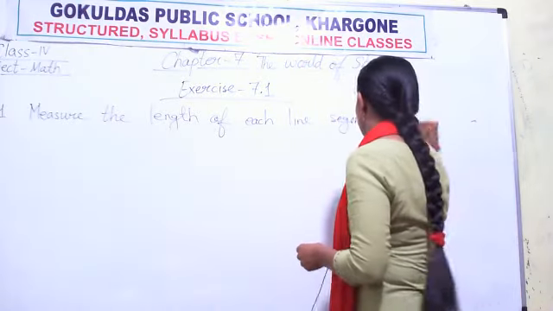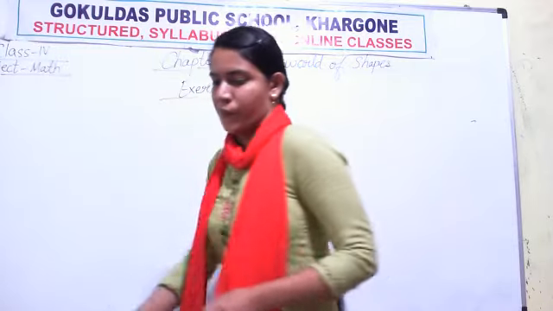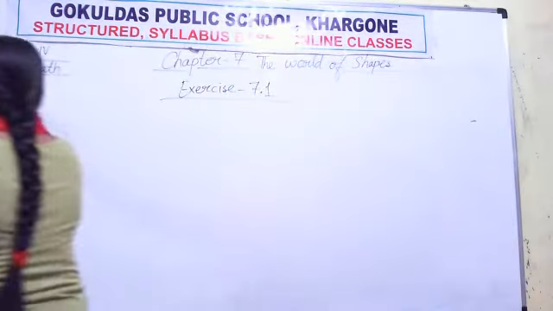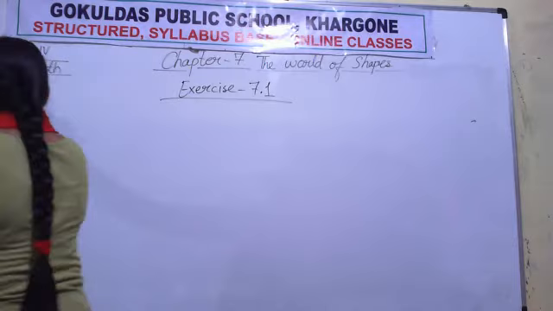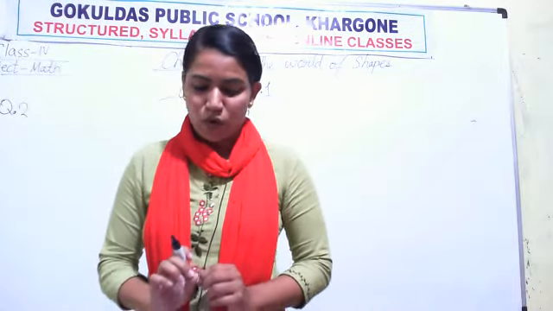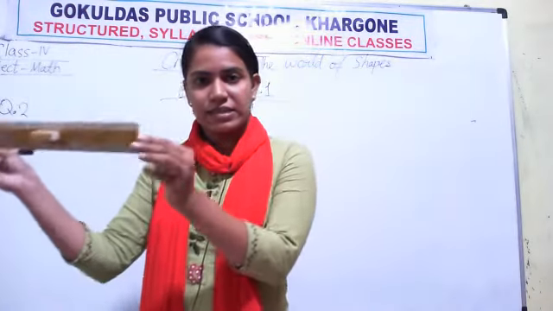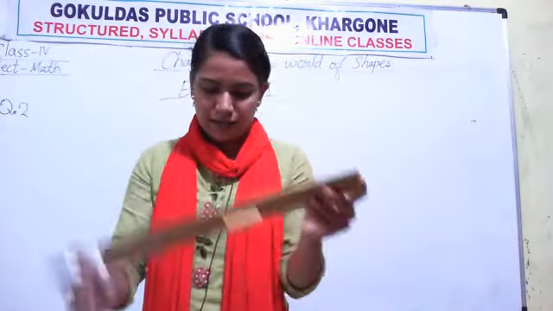Now question number 2. Question number 2 is: draw the line segments of the following measures using a ruler. Ruler means scale.